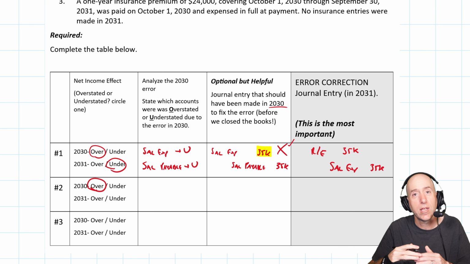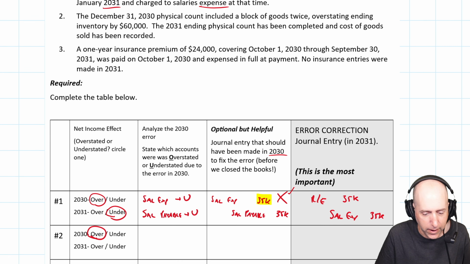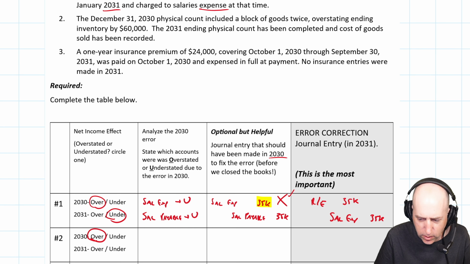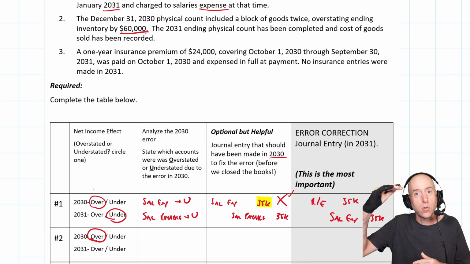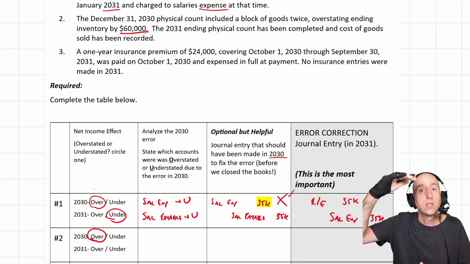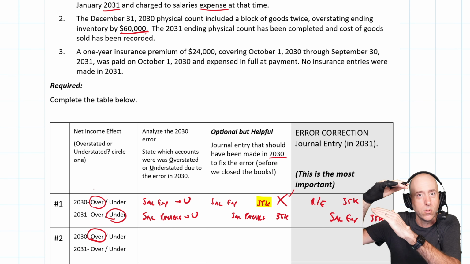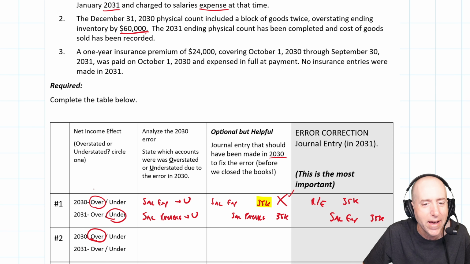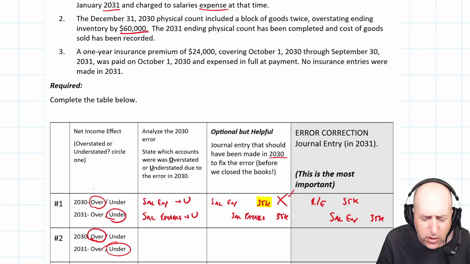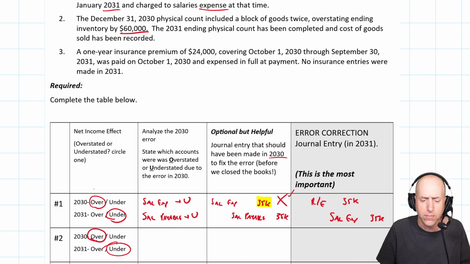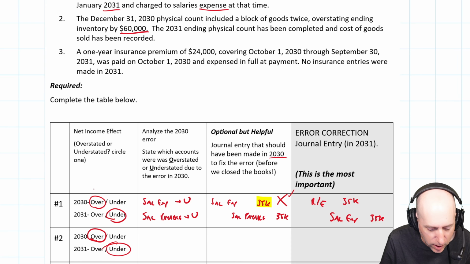And what does it mean for 2031? Well, again, our inventory for 2030 was overstated, so our beginning inventory in 2031 is overstated. So when I write it down at the end of the year to the actual, my COGS is too high, and my profit is going to be understated. So you've got to puzzle your way through these ones. These are like error corrections. You really have to know how these accounts work, but that's how it works.